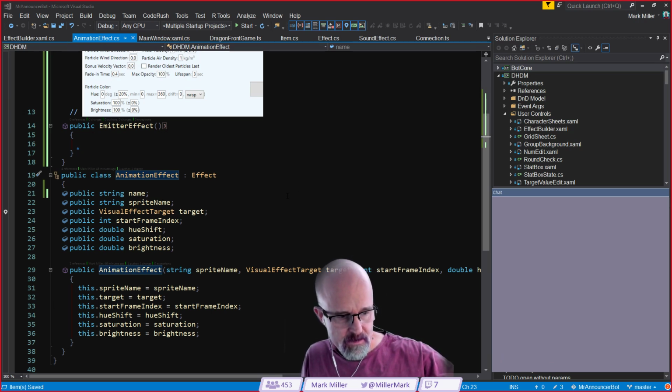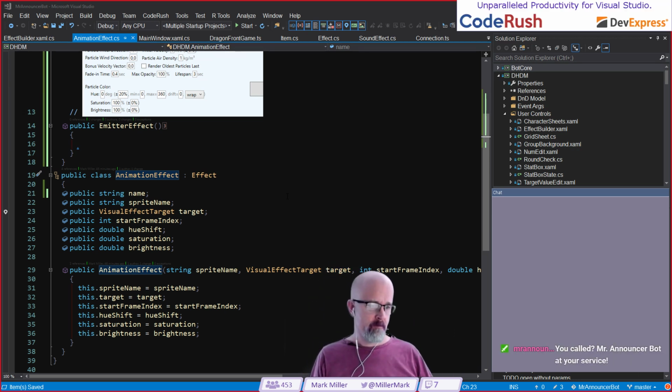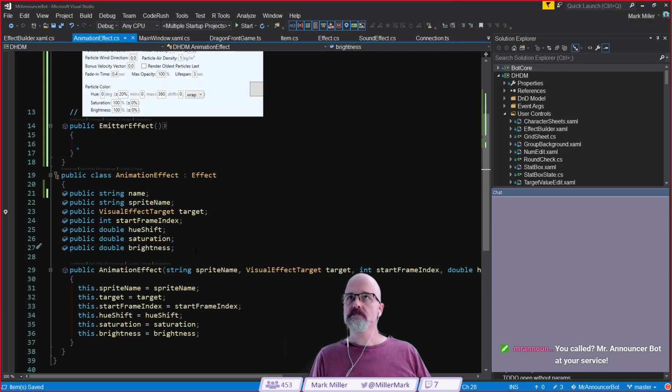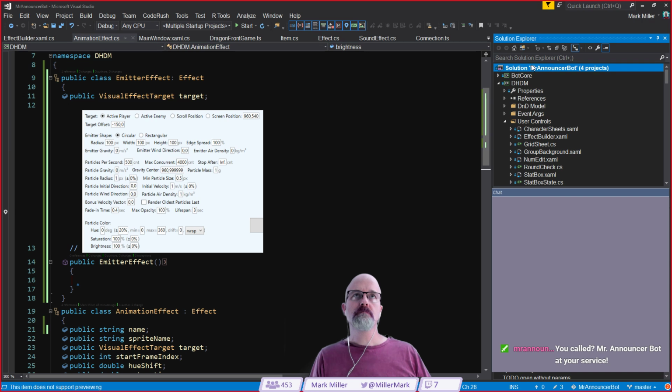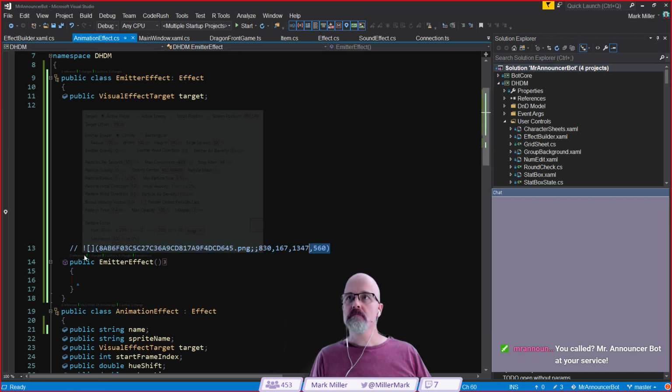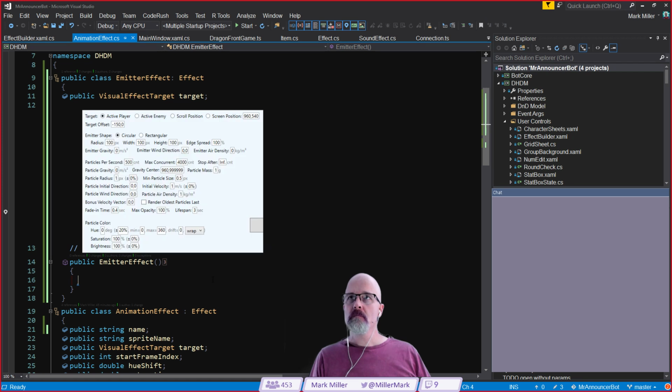In response to Will, who was asking about the feature that we just used, the image paste. He was asking, how is the picture saved in code? Will's quite right. It is saved in a folder beneath the solution. That allows you to check it into source control and share it amongst everybody else. And for those who don't have the CodeRush plugin installed, the only thing there is literally a one-line comment, which specifies the image and crop parameters and the specific image. It's particularly efficient. It gets in the way of nobody when they're not using it, and it's just so useful. As I say, a picture is worth a thousand words.